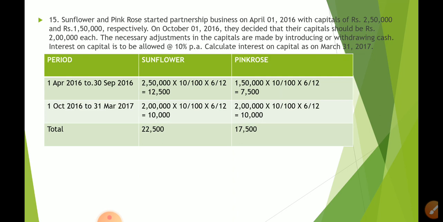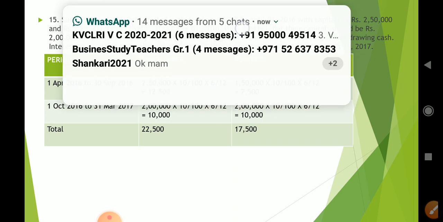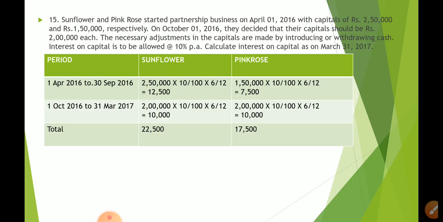So one partner is withdrawing 50,000. It is a permanent withdrawal, children. It is not drawings. And the other partner is introducing fresh capital of 50,000. So that both of their capitals now will become 2 lakhs each.